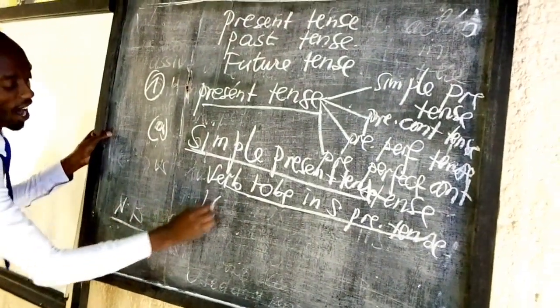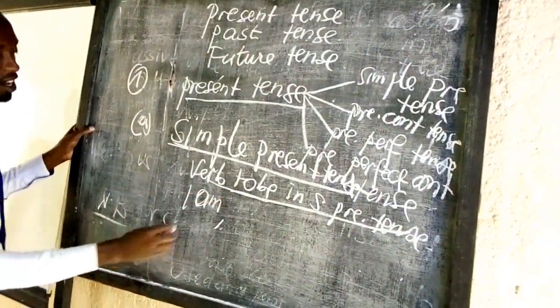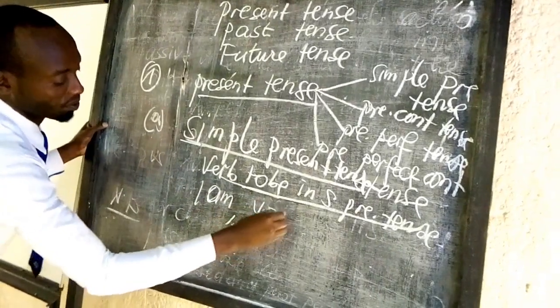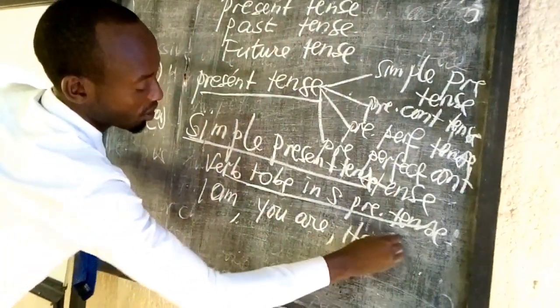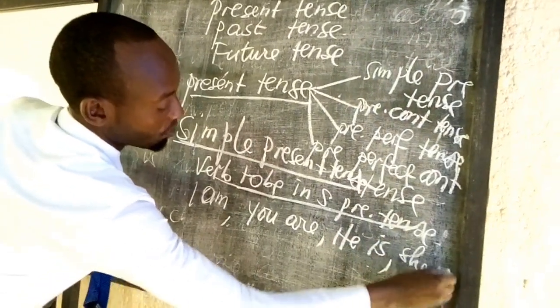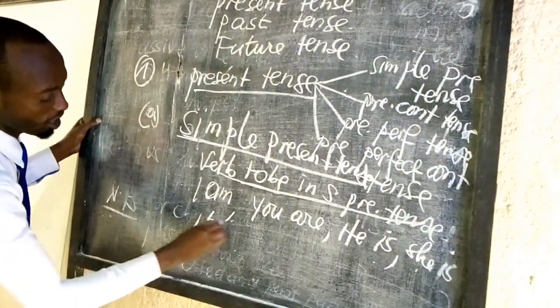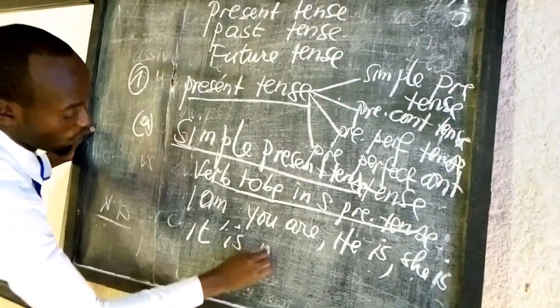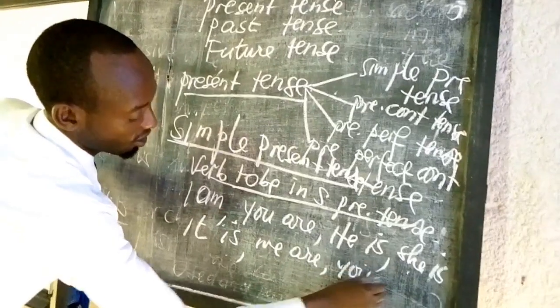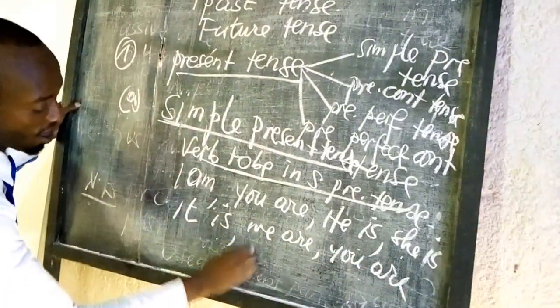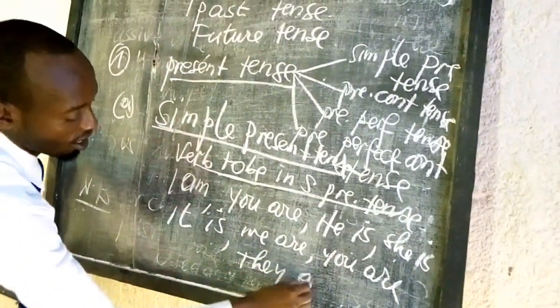You know that there is I am, you are, he is, she is, it is, we are, you are, then they are.